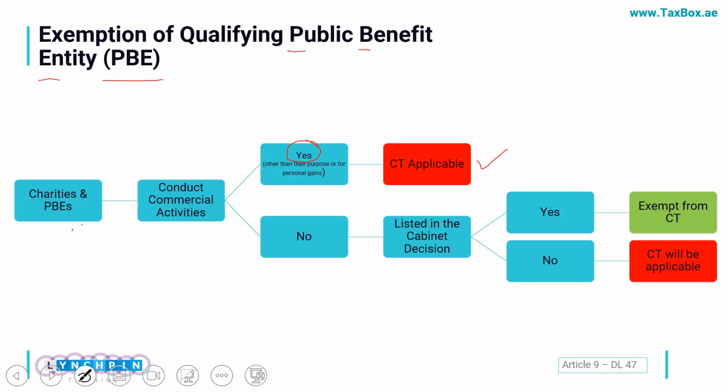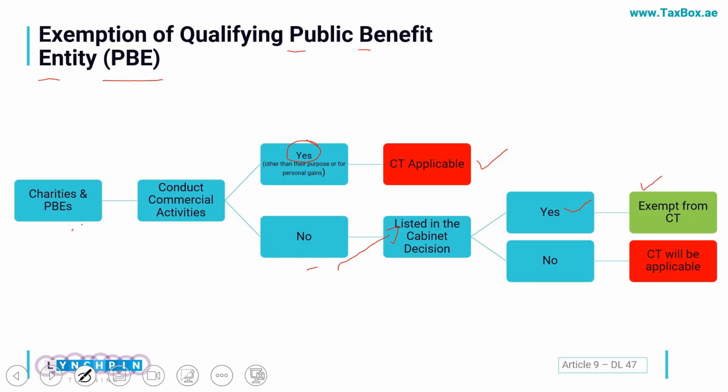And if they feel that no, we are just carrying on the activity which is purely charitable and it's not a commercial activity, in that case we have to see, are these entities listed in a cabinet decision? If yes, they are exempt from CT.